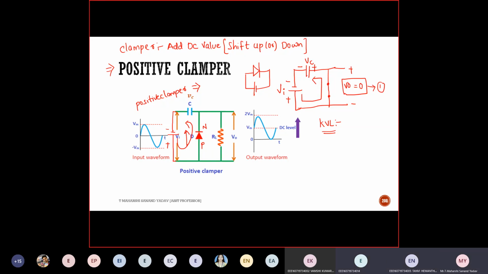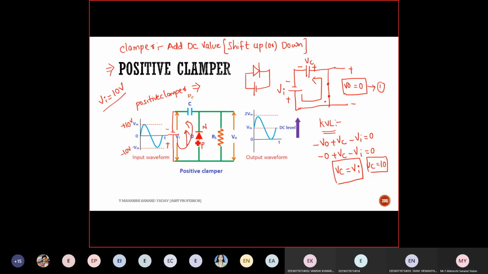Tanvi, yes, sir. KVL. Plus VI. So first I'll start from here. Negative, minus V out, plus VC, minus VI is equal to 0. So I got V out as 0. So substitute: minus 0 plus VC minus VI is equal to 0. VC will be equal to VI. So from the graph, what is VI? Suppose let us consider this as plus 10 volt. Here minus 10 volt. Tell me, VI is how much? 10 volt. So the capacitor is charged to 10 volts. So VC is nothing but 10.